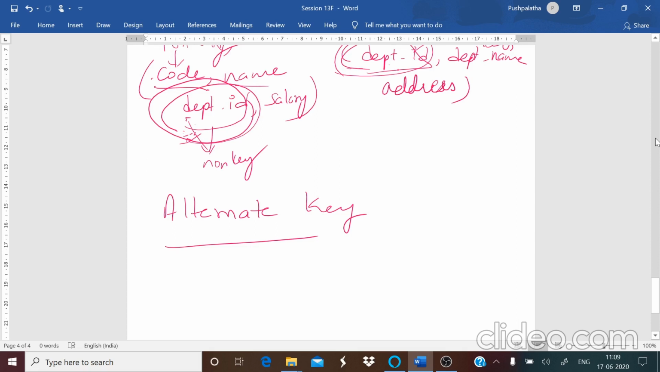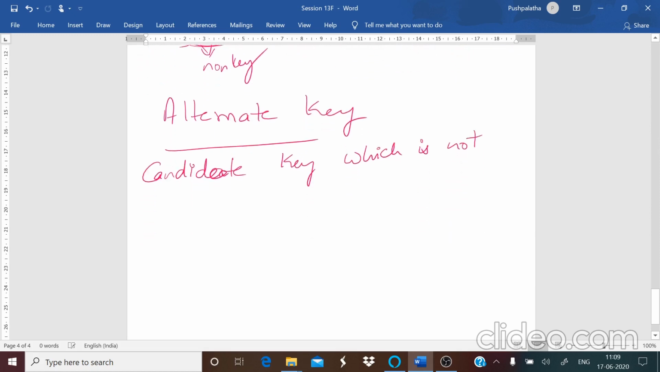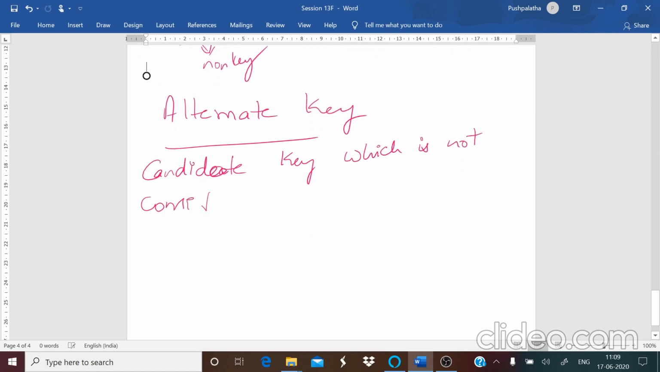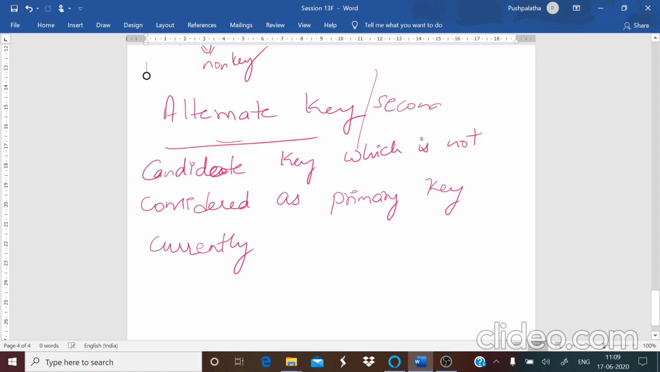Now, the definition: the candidate key which is not considered as primary key currently is known as your alternate key. We can also call it your secondary key. Okay, these are the different types of keys that you have in your database.